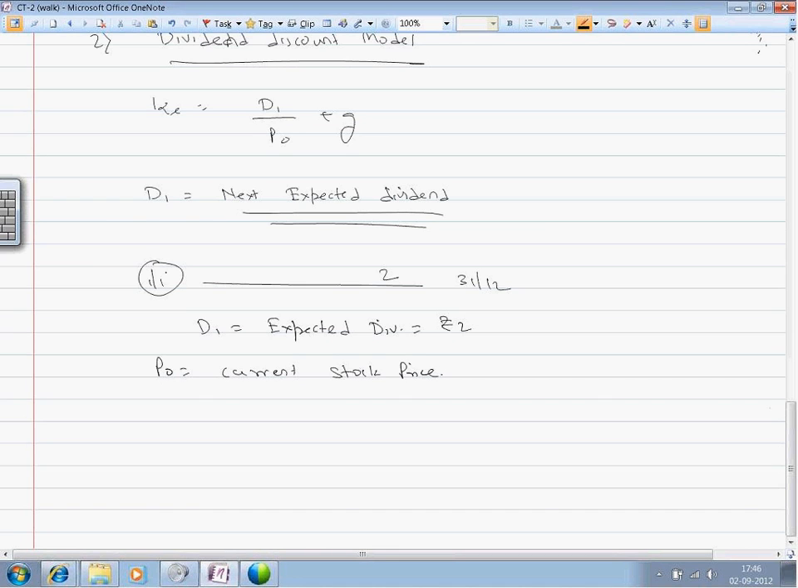We know that there will be a certain price for the stock which is known to everyone. That price of the stock will be known as P0.